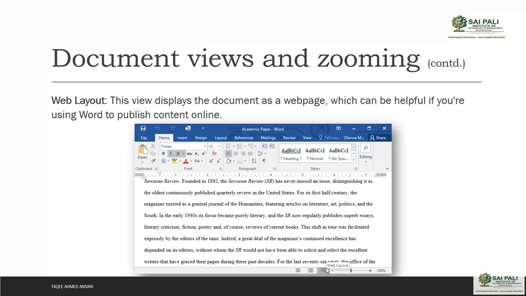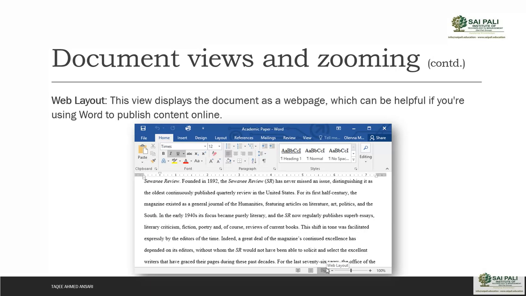So if you are creating a document and you are thinking you want to publish it on the website, you should first check how it will look when you publish it on the website, because on web pages it will not look like a document, it will not go page by page. So you can see how your document will display on the web page.